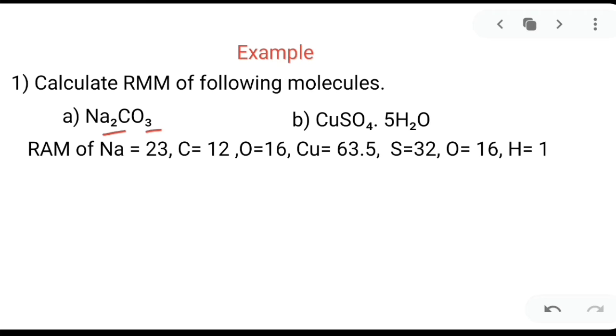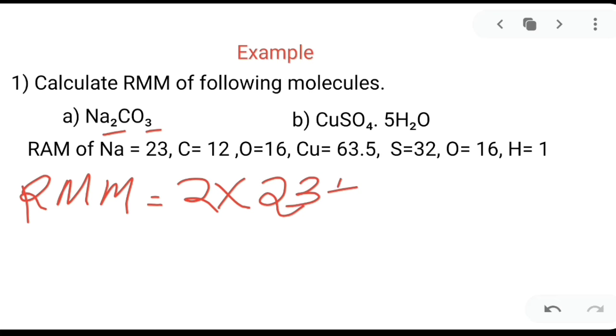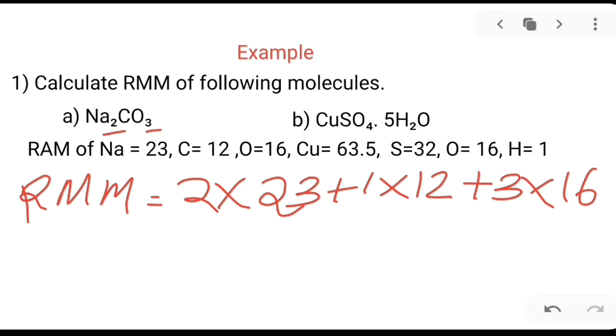Now let us write step 4 and step 3 together. So 2 into atomic mass of sodium is 23 plus 1 into carbon का atomic mass is 12 plus 3 into atomic mass of oxygen is 16 is equal to 106. So that is the relative molecular mass of the sodium carbonate.